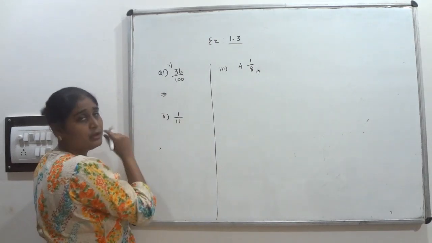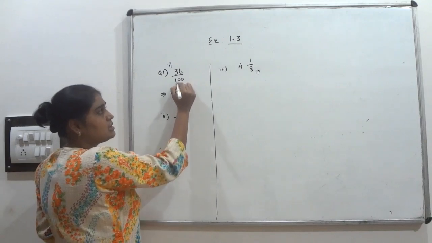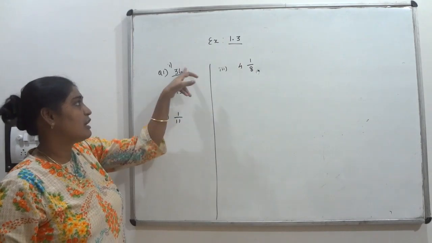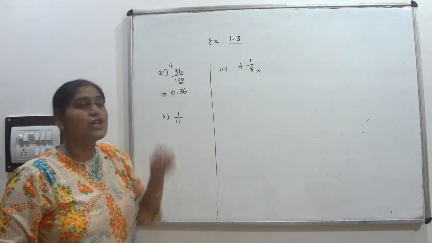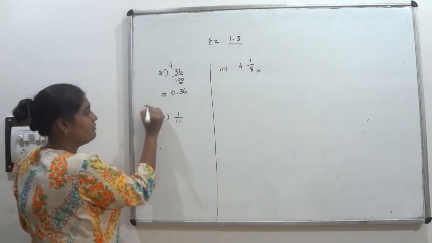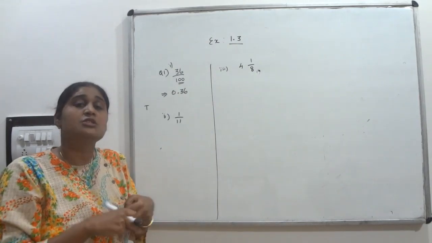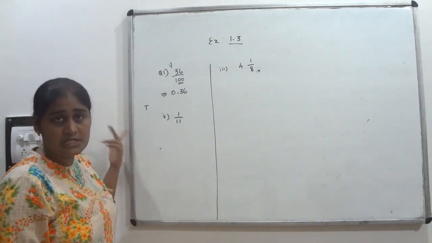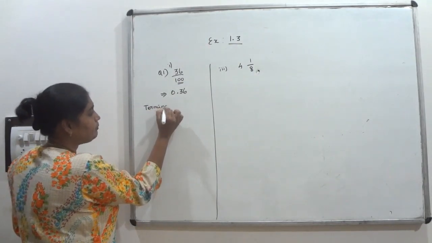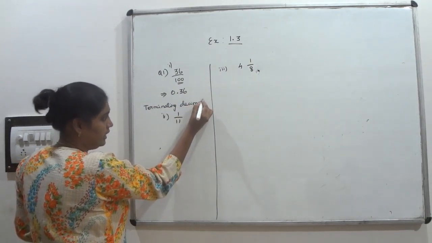This is very simple. No need to divide this one. We can directly write 0.36 because two zeros are there in the denominator. That's why I have to count two digits from the last and keep the point, that is 0.36. This is what? Terminating decimal expansion. We already discussed what is terminating, what is non-terminating but recurring, what is non-terminating, non-recurring. Everything we discussed in a previous exercise. So this is terminating decimal expansion.